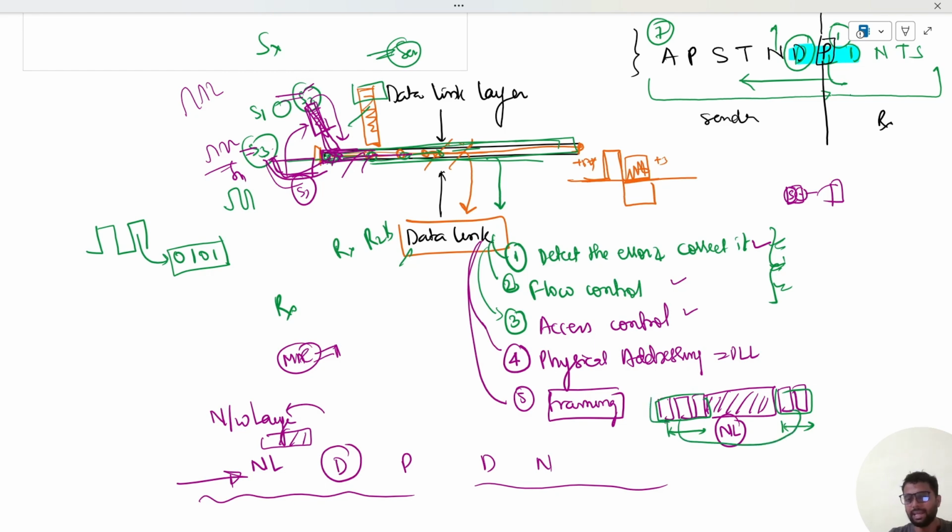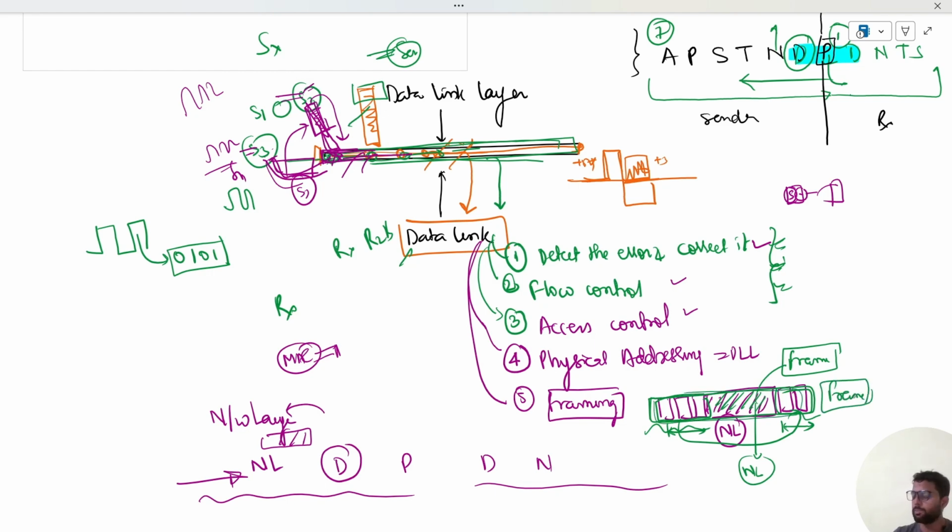And the entire combination, that is the entire new frame or new set of data that has been framed, is termed as a frame. So at the data link layer, when we talk about a frame, it means the original data or the payload that it has received from the previous layer, that is the network layer, along with some added bits of information for other functions to be performed by it. Those bits of information together with the original payload is known as a frame.